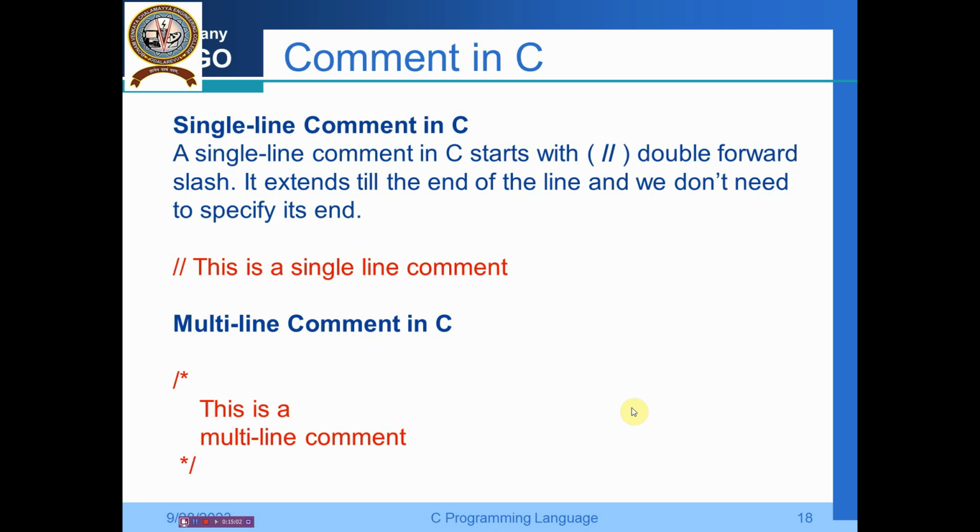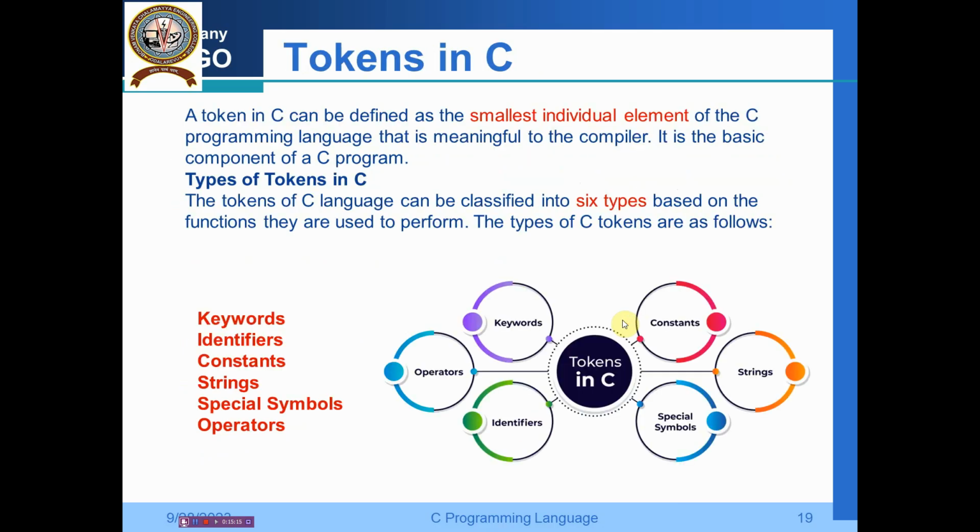If you go for multi-line comments, then start with one forward slash and star sign. In between, whatever you write, then the star sign and the forward slash. So what is the content inside? They are all the multi-line comments, right?